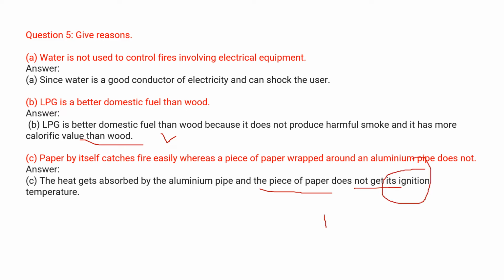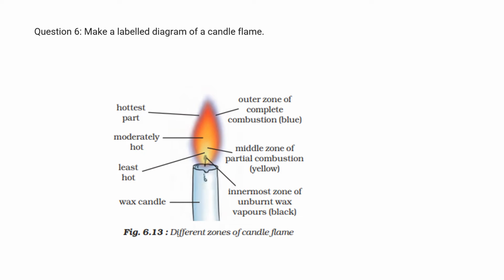We have already discussed the requirements for combustion, that is OFI: oxygen, fuel and ignition temperature. So if combustion has to take place, it should have these 3 points.